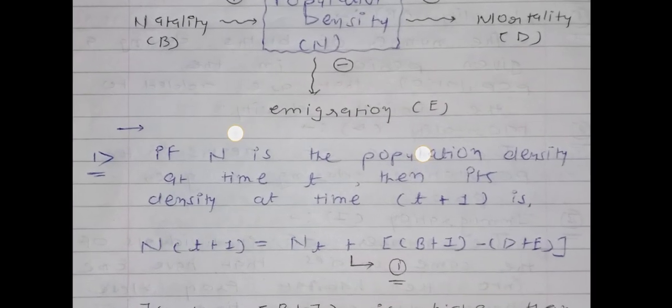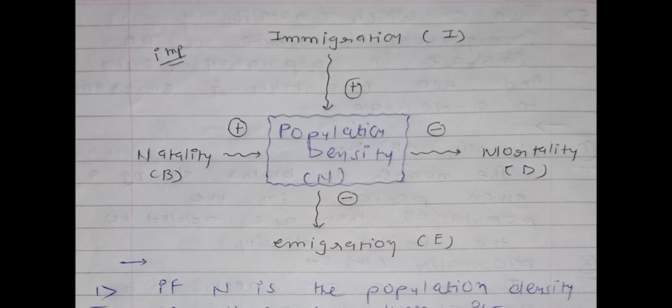Now see the next page. There is one diagram, and at the center point of the diagram population density is written, which is known as capital N, and you can see the different 4 factors.